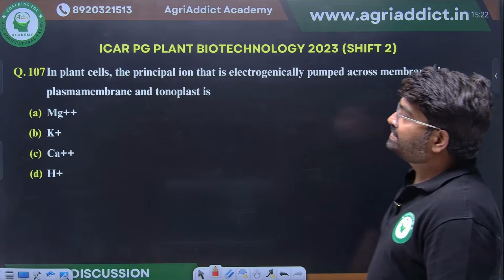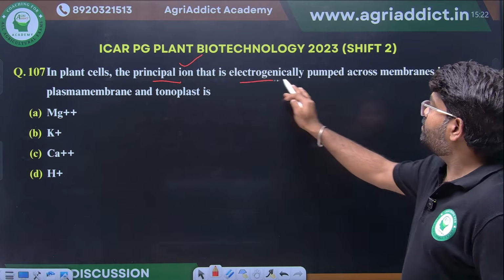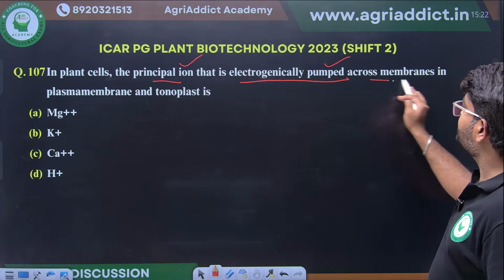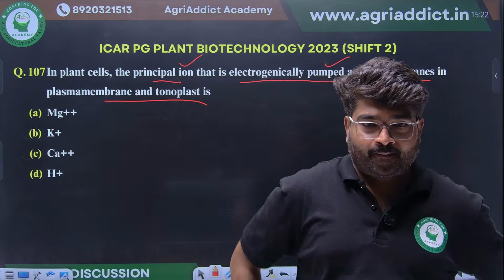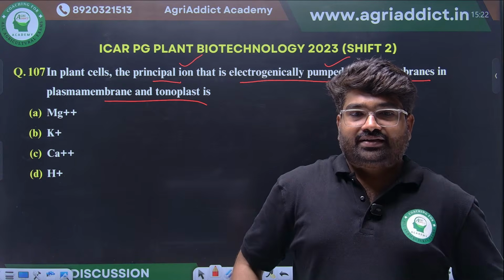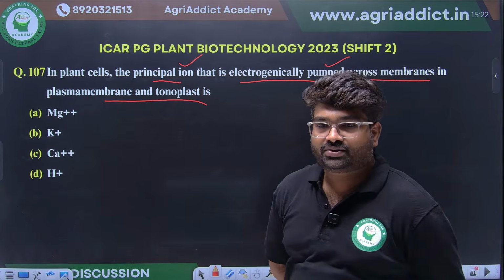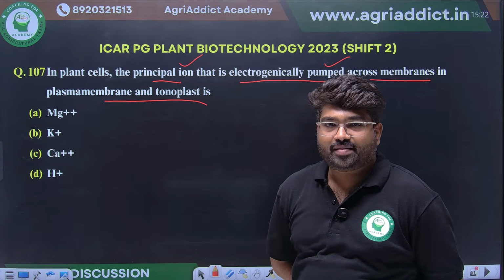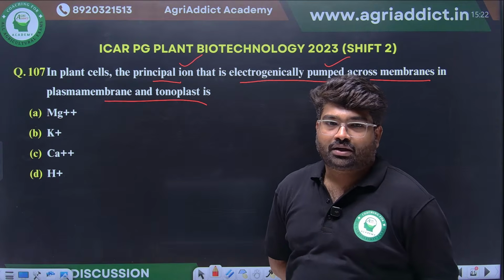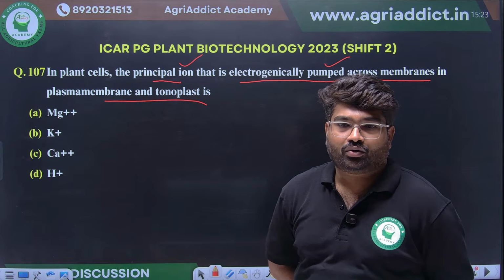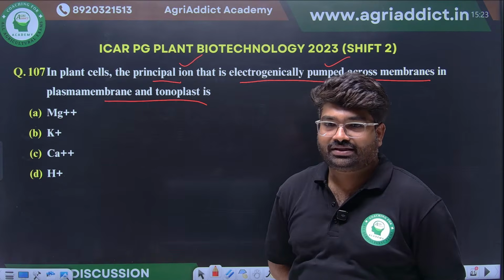In plant cells, the principal ion that is electrogenically pumped across the plasma membrane and tonoplast is what? This is a simple question. We have seen this in our electron transport chains, mitochondrial, chloroplast, everywhere. What will be the principal ion that is electrogenically pumped across the plasma membrane and tonoplast? B. Yes, very good.